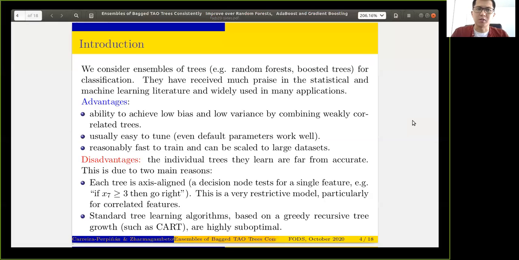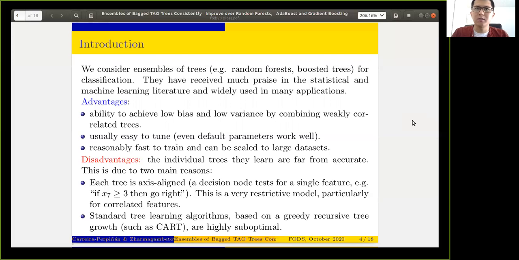However, there are some limitations. The first one is that each tree in an ensemble is axis aligned. That means each decision node tests only a single feature, which by itself can be a limitation in some scenarios, for example, where correlation of features is important. Let's say the input is an image: looking at only one pixel at a time gives poor representation ability and typically leads to poor performance. Therefore, people usually apply some kind of feature transformation before fitting to forests or decision trees.